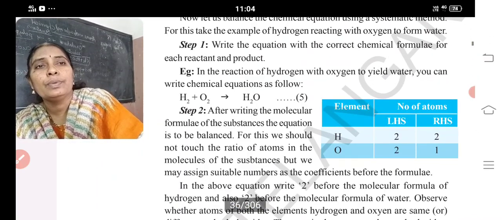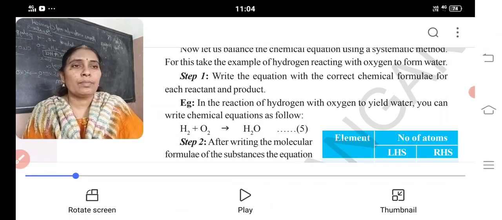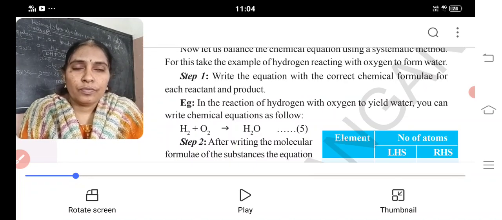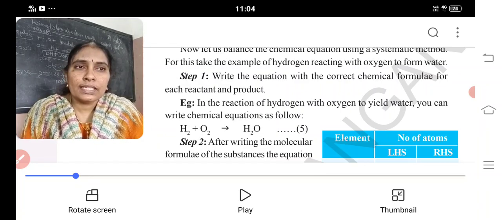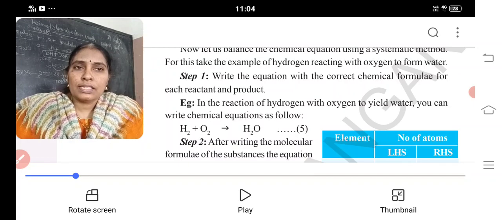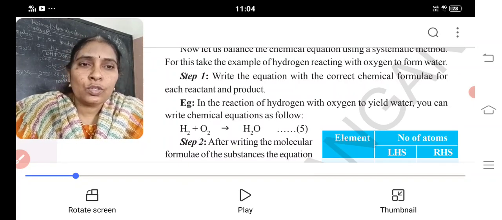Let us give a simple example. Write the equation with the correct chemical formula for reactants and products. First step, you have to write the chemical formula of reactants and products. Okay, now I am reading the question. The reaction of hydrogen with oxygen yields water. You can write the chemical equation as follows. Reaction of hydrogen with oxygen: hydrogen H2, oxygen O2 gives rise to H2O.